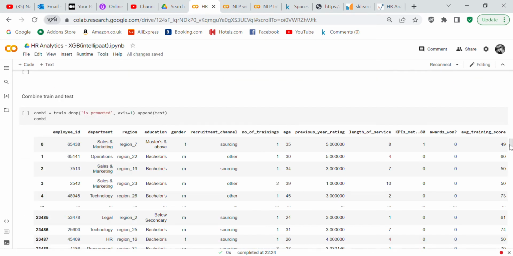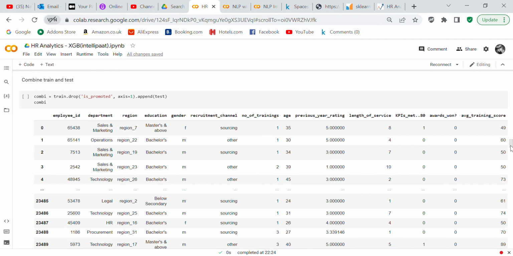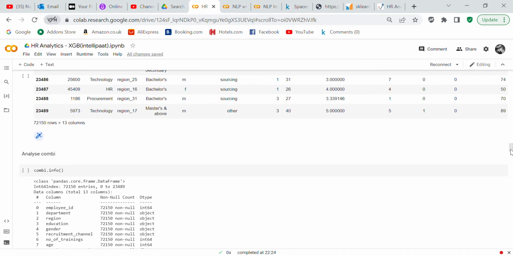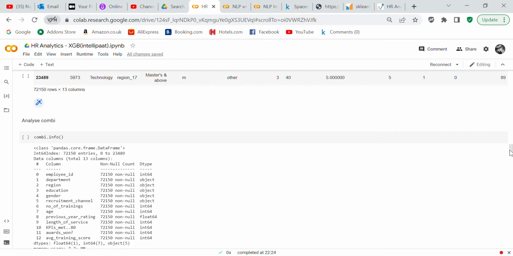Now what we're going to do is combine the train and the test sets. So we have to drop is promoted and then append the test to make a data frame called combi. And so you can see the two data sets are combined. Test is appended to train. So you can analyze combi and see what type of features you have. You've got integers, objects, and floats.